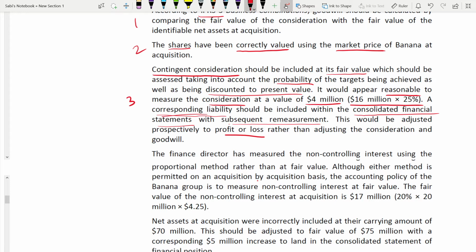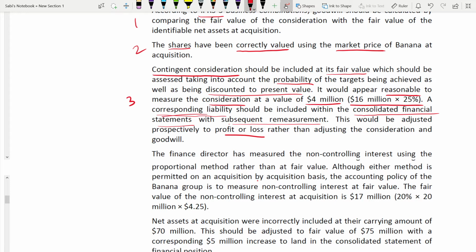How will it go there? Profit and loss account. What will go there? The remeasurement component, right? When you remeasure to fair value, the remeasurement component, where will it go? Profit and loss account only.